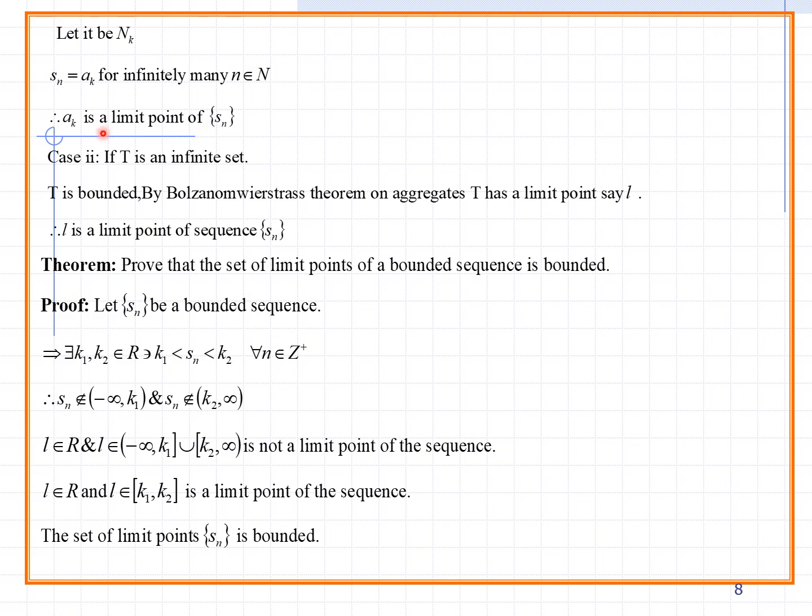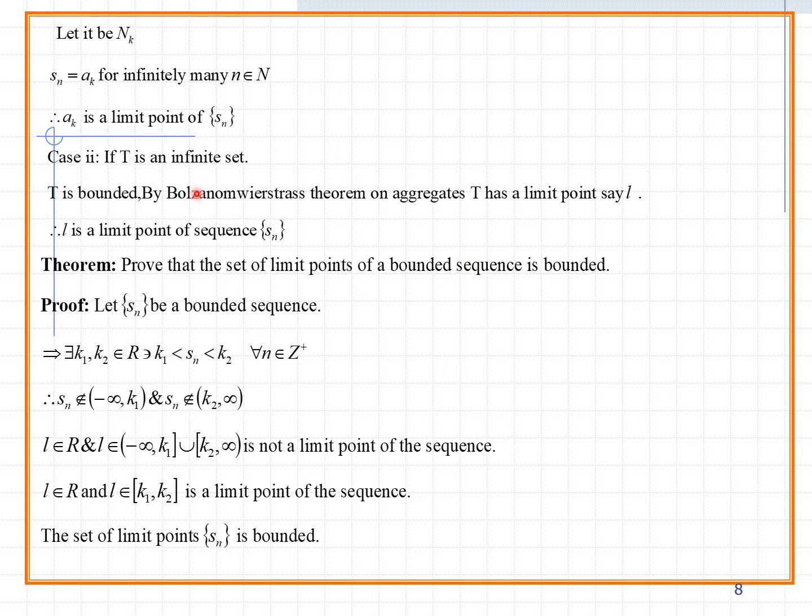So what is case 2? If T is an infinite set and T is bounded, then by the Bolzano-Weierstrass theorem on aggregates, capital T has a limit point, say L. Therefore L is a limit point of the sequence Sn. Before, in the range you could say one Ak value is the only limit point of Sn.